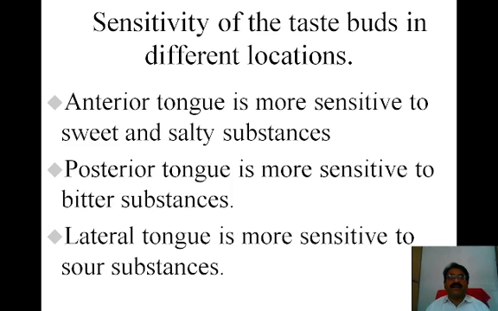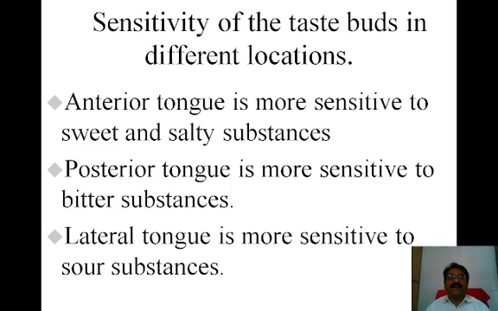Now here we observe the areas: the anterior tongue, the posterior tongue, and the lateral part of the tongue. The anterior tongue, that is the tip of the tongue, has the ability to detect sweet and salty taste, because at the extreme anterior end there are buds which can detect the sweet taste. Just to the lateral side there are buds which can detect the salty taste. And here are the circumvallate papillae.